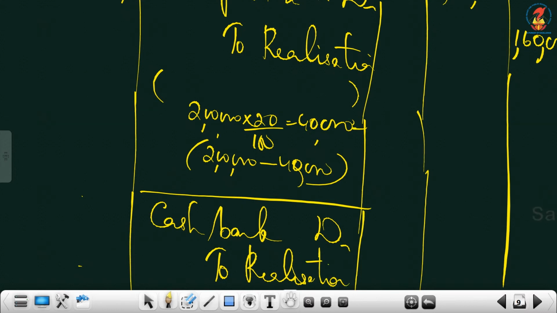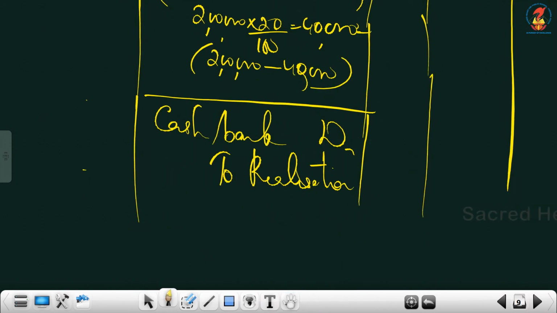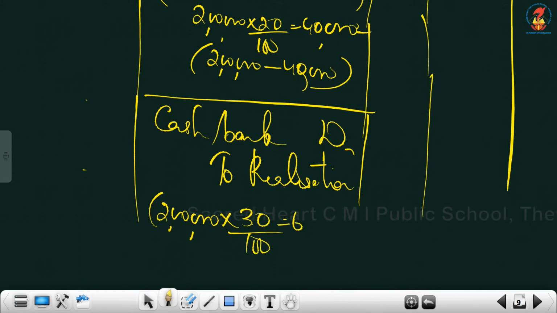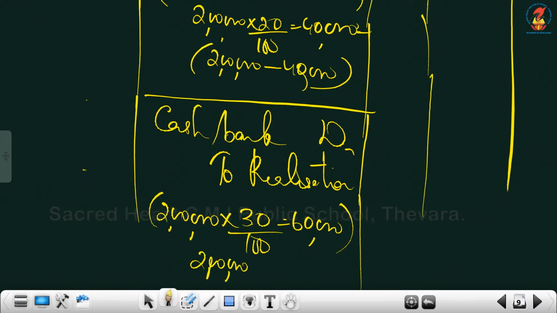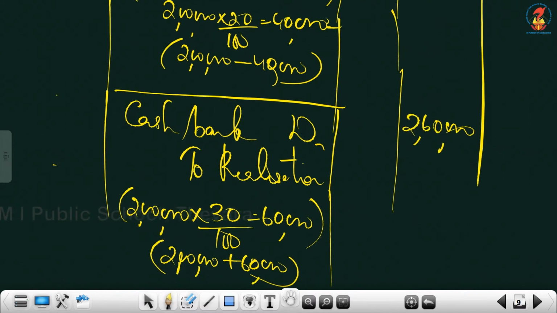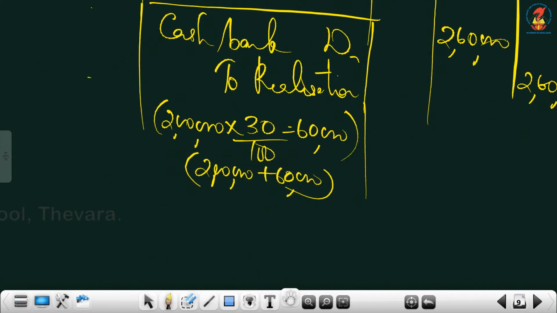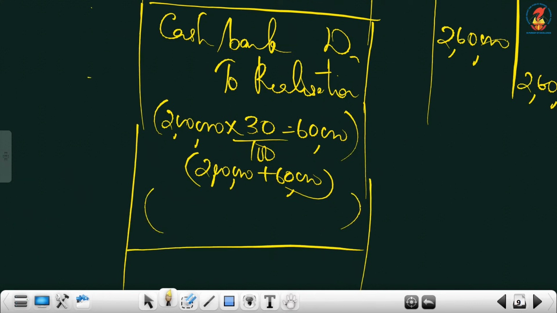How will you compute the amount? That was sold at a profit of 30% on cost. What is the cost now? 2 lakhs. The balance is 2 lakhs. On that you compute 30%. So it will be 60,000. So add that 2 lakhs, add that 60,000 profit. We got finally 2,60,000 for the remaining stock.